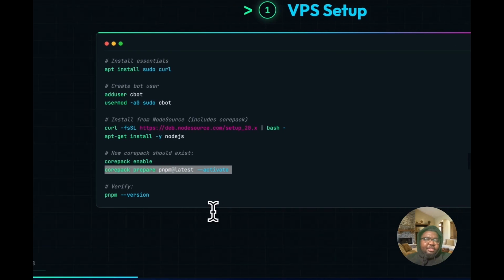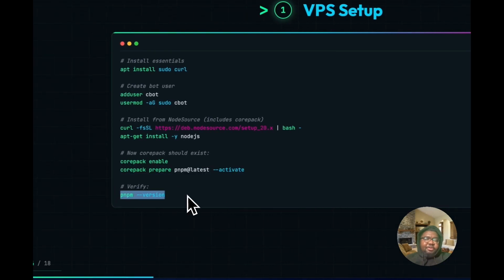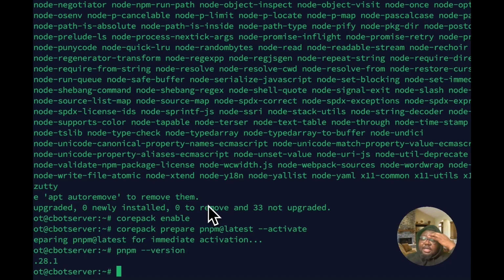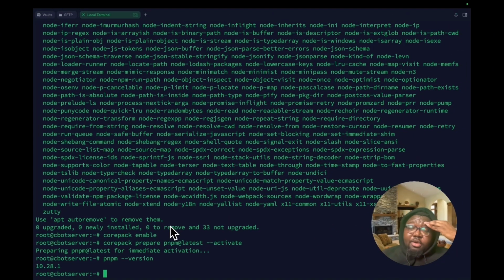All right, perfect. The last thing to do is just to verify that pnpm is set up. The reason why we're setting up pnpm is that it's the package manager that CloudBot uses, and we are going to be using that to actually clone and build and set up CloudBot from source, right? Because we want to set up the Mattermost plugin, and that plugin is currently available on the main branch. So let's go ahead and do that.